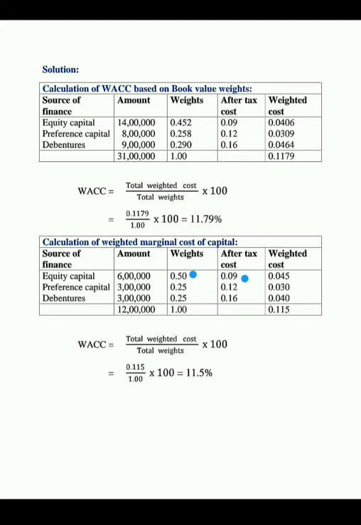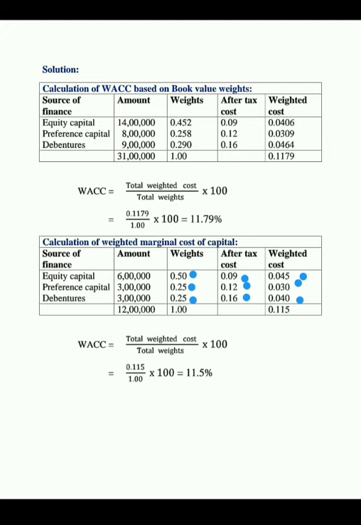So 0.50 into 0.09, that is equals to 0.045. Next, 0.25 into 0.12, that is equals to 0.030. Next, 0.25 into 0.16, that is equals to 0.040.